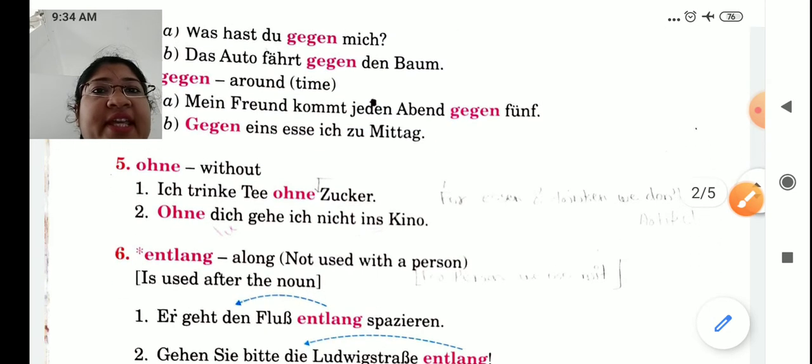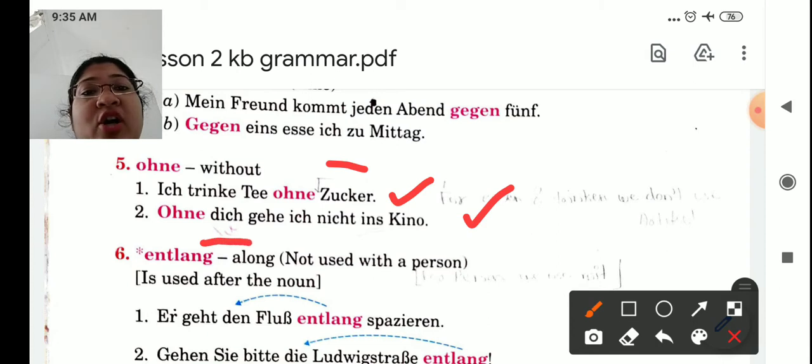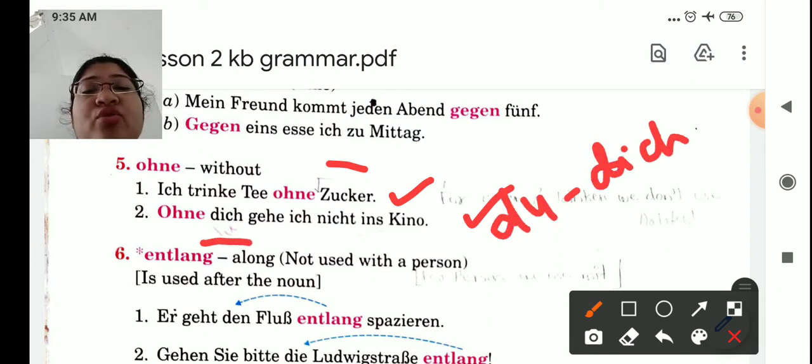Das war gegen. Jetzt lernen wir ohne. Ohne is without. Ich trinke Tee ohne Zucker. I drink tea without sugar. Or ohne dich gehe ich nicht ins Kino. Without you I am not going to go to the cinema hall. So du's accusative personal pronoun changes to dich.